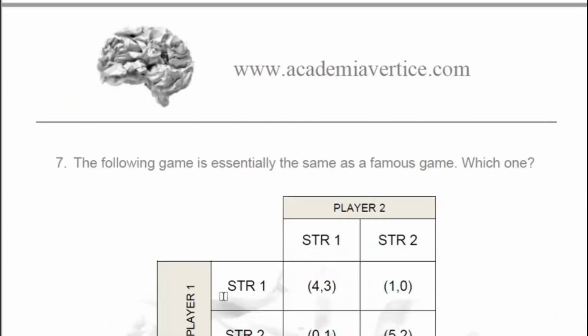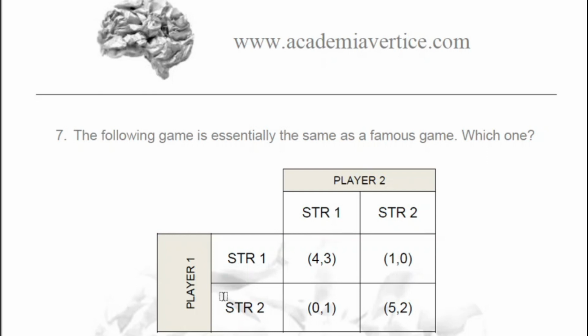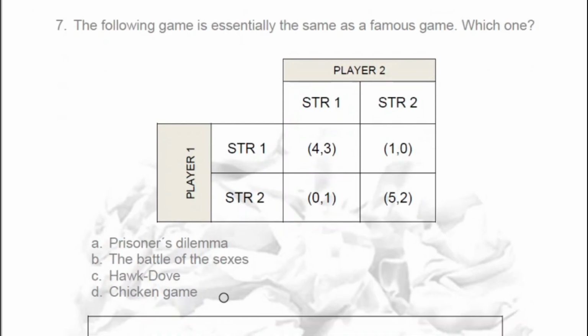The following game is essentially the same as a famous game. Which one? Well, again, let's play it. We are player 1. If we think that player 2 will choose strategy 1, we would choose strategy 1 to win 4 instead of choosing this and winning 0. If we think that player 2 will choose strategy 2, we would choose strategy 2 also to win 5 instead of choosing 1 and winning 1.